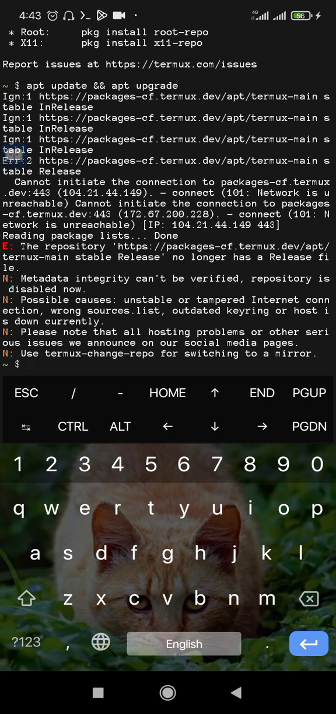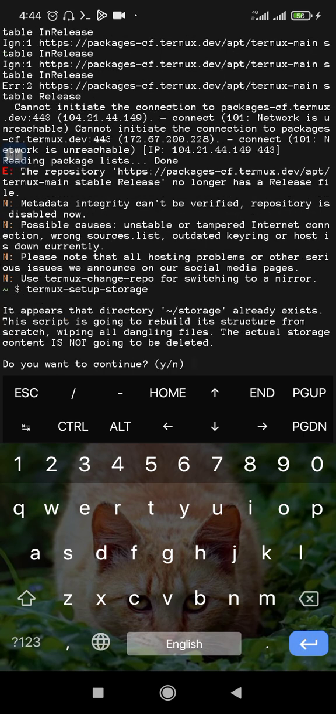Well, so the next thing is to set up storage for your Termux. How to set up? Already I have set up my own storage for Termux, but to do that is termux-setup-storage. So this one will ask you to allow your Termux to manipulate the files in your phone. So me already I have it. It appears that directory storage already exists. Kun gani na riga da already ya existing a wayata. So no need. Do you want to continue? I say yes. Gashi nan.